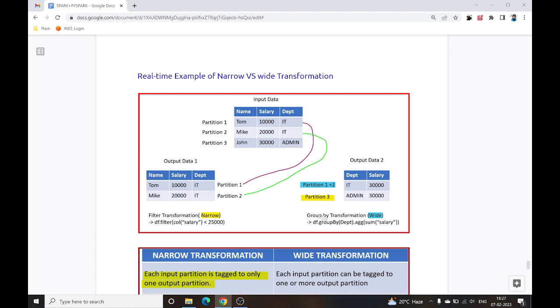But if we talk about wide transformation, we can take the example of group by. So we are grouping the data based on the department and we are aggregating the salary here. You can see input partition 1 and input partition 2 are leading to a single output partition. And you can see the third partition is leading to another output partition. So it seems like this wide transformation can involve shuffling of data. So here shuffling of data is happening. But in case of narrow transformation, shuffling of data will not happen.